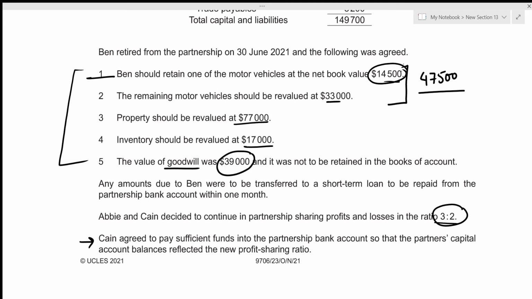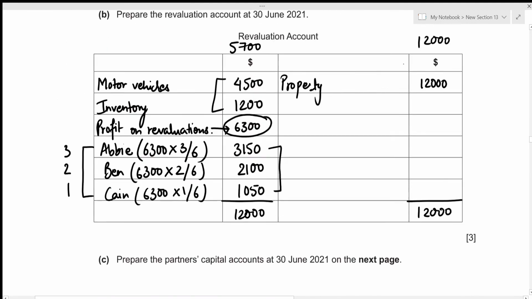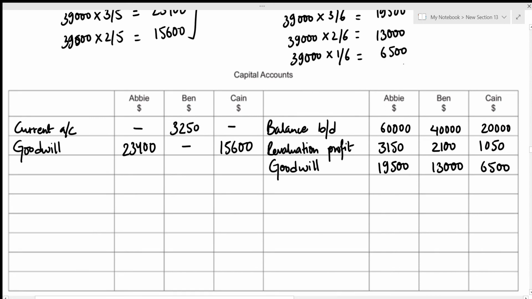So we can record this amount of 14,500 on the debit side of our capital account under the heading of motor vehicles. Let's do that. Motor vehicles. And only Ben took the amount, and that's 14,500. All right, let's have a look again.